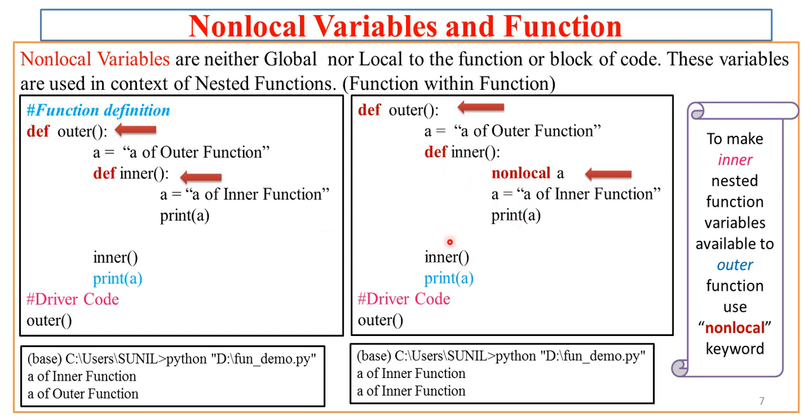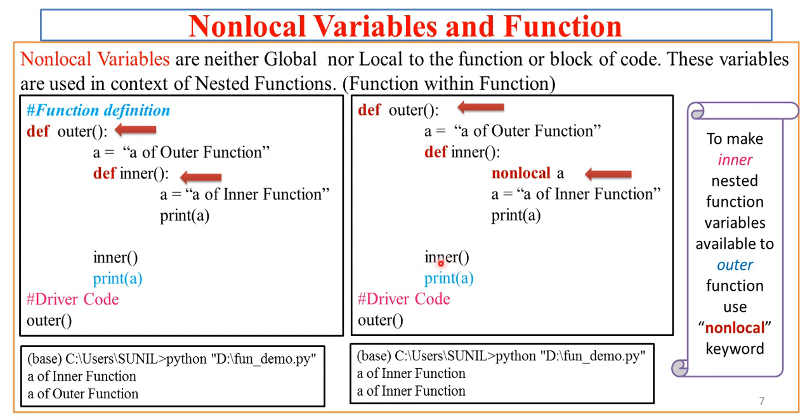Now the same thing I have done here. I have given a call to inner and then print A. Whenever I give a call to outer, control transfers from outer to this, from this to inner, that is the call to inner, and from there to the function inner, and it will tell that it is local A. It will again create a variable A and will print this first statement. So what is the output for this print A? It is A of inner function.